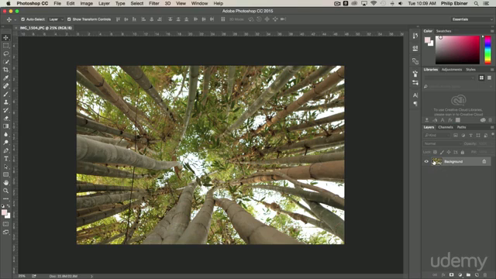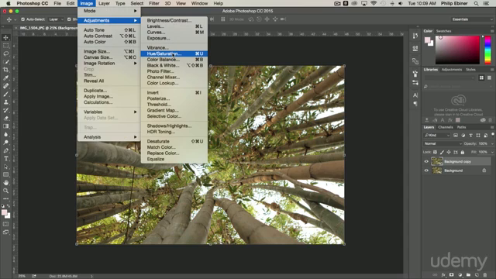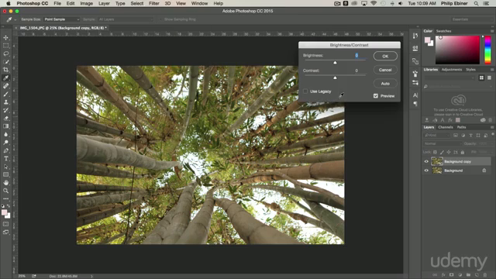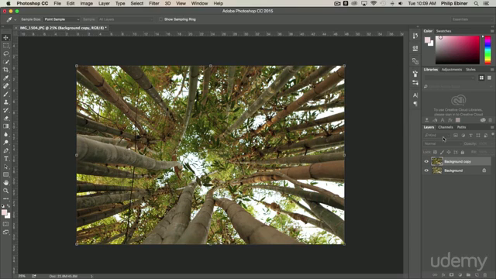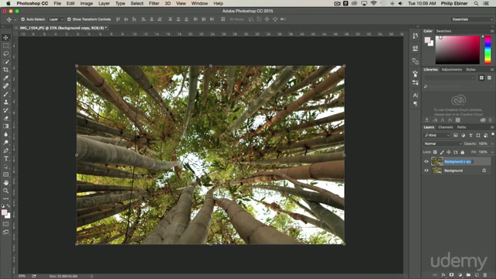So for example, I can take our image, drag and drop it into this new button right here. This looks like a little post-it note. And now I have this background copy. I can take that and add adjustments. For example, again, I can do brightness and contrast. I can add some contrast, make it a little bit darker, click OK. Then I would rename this layer. You can double click the text, and I'll call this brightness contrast.